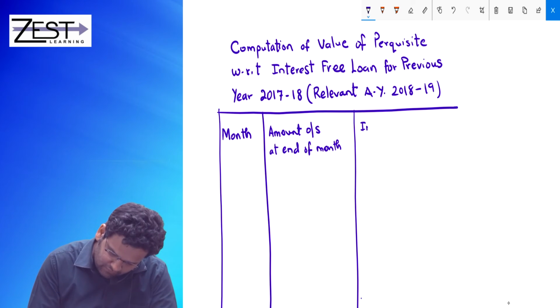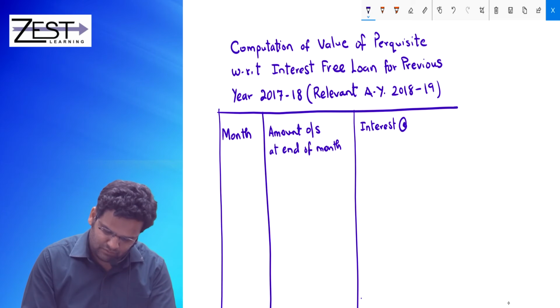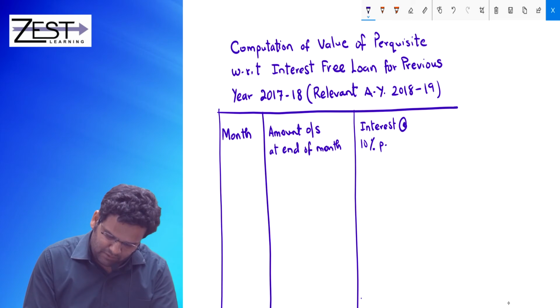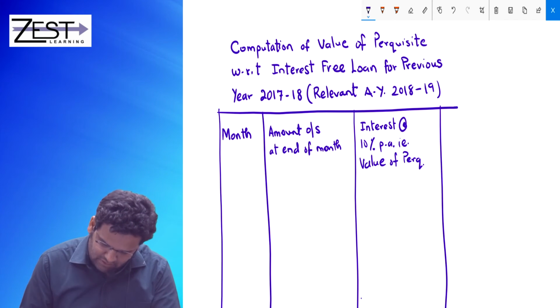Okay, and interest. At what percent? 10% per annum. That is nothing but actually the value of Perquisite.